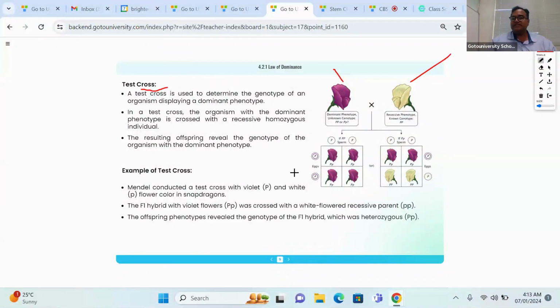For example, if I am crossing purple, selfing or self-pollination. If I am crossing white and white, selfing. So what I am saying is that the selfing symbol is always represented with a circle around it. This is self-pollination or self-fertilization, indicating selfing. Many terms are used in the board exam: selfing, self-pollination, self-fertilization.